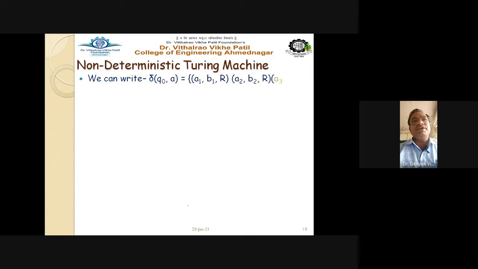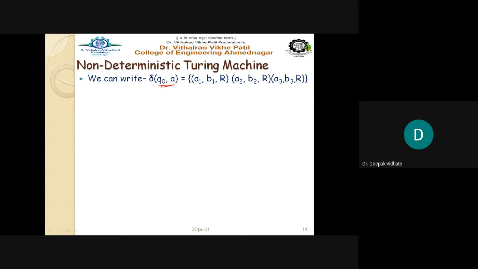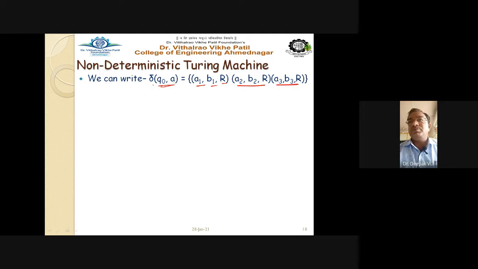So the meaning is that we can write, for example, from this example, it will be clear: delta(q0, a). In case of your NDTM, you have the transition on q0, a, so you have multiple transitions. Either you can have a1, b1, R, or you can have a2, b2, R, or you can have a3, b3, R. This is nothing but the input a1, you have to replace a1 by b1 and move in the right-hand side direction. Input is a2, replace it by output b2 and move right. Or input is a3, the output is to be printed as b3, and direction is right.